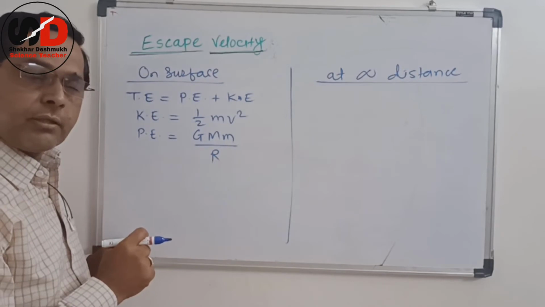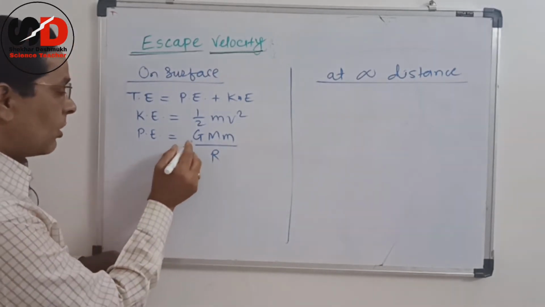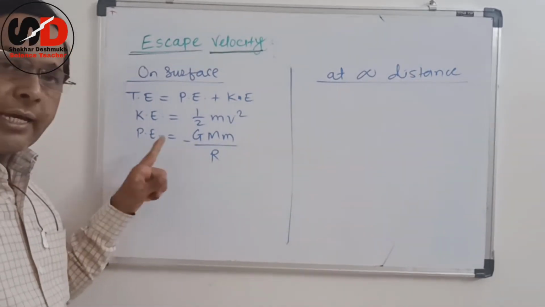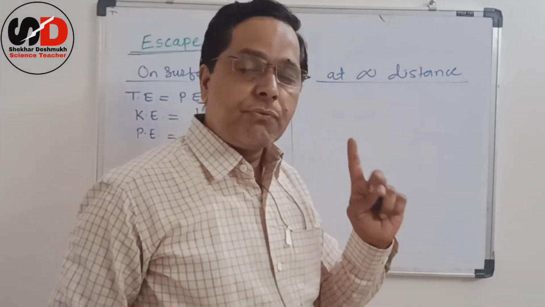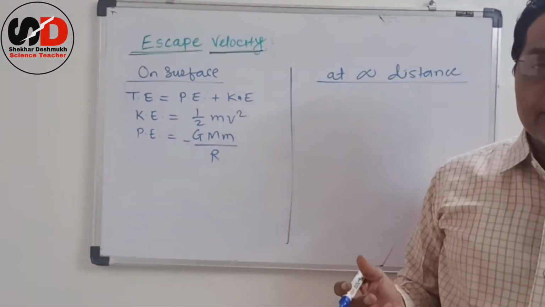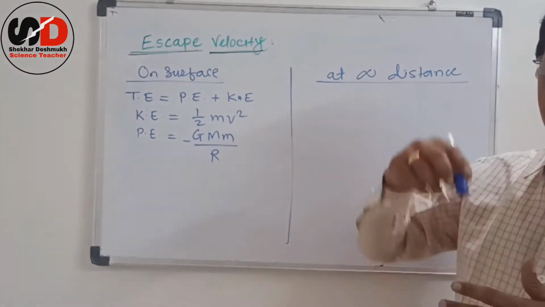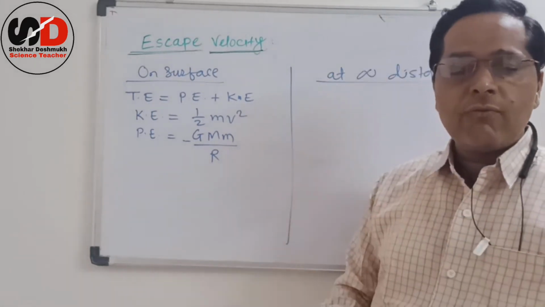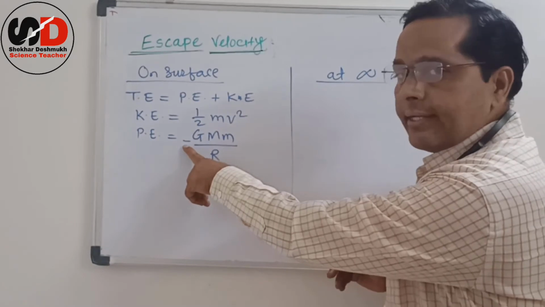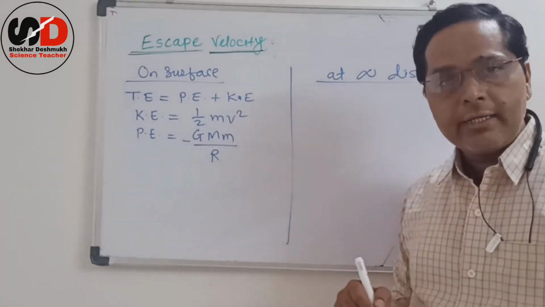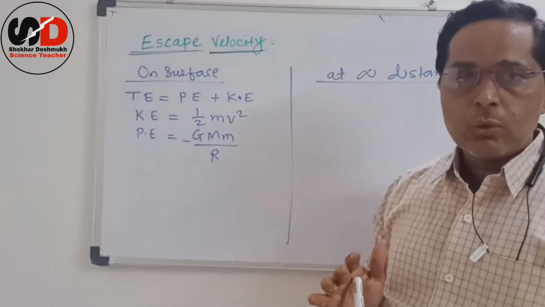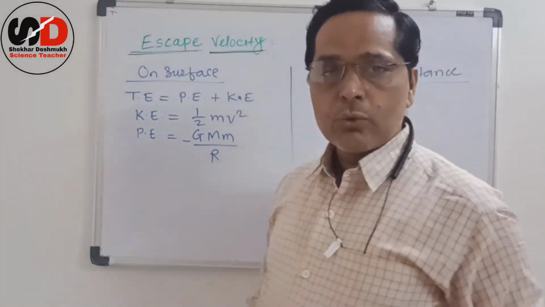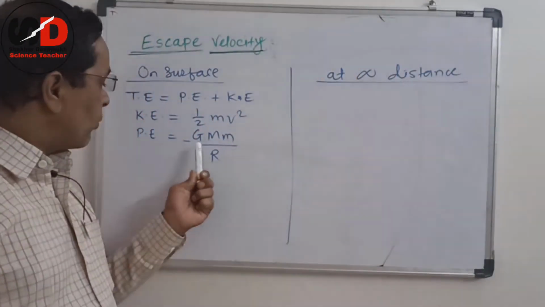This is potential energy, and it is negative. You know the meaning of this minus sign that we learned in the last video: that is gravitational potential energy. We know the gravitational potential energy becomes zero at infinite distance, and at any point less than infinite distance it is negative, because it goes on increasing with height and at infinite distance it becomes zero. So at any distance less than infinity it is always negative. So potential energy is this much.